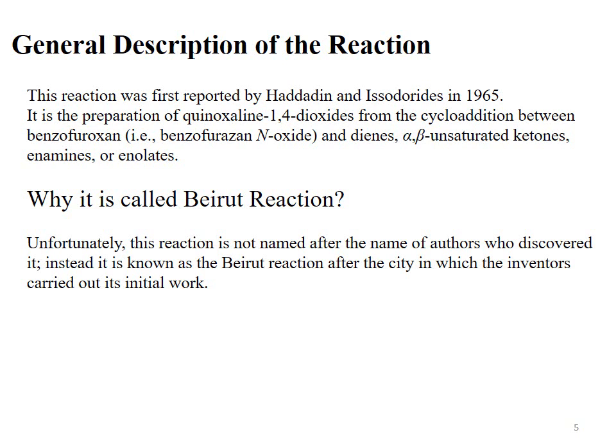It is a cycloaddition reaction. The coupling partners of this reaction are benzofuroxan, and the other coupling partner is the diene or alpha beta unsaturated ketone or enamines or enolates. This reaction is called the Beirut reaction.